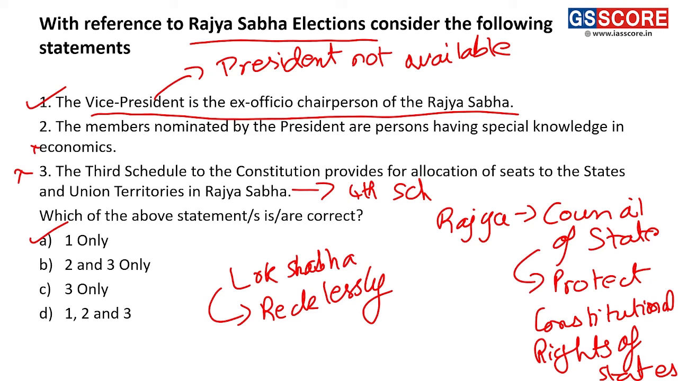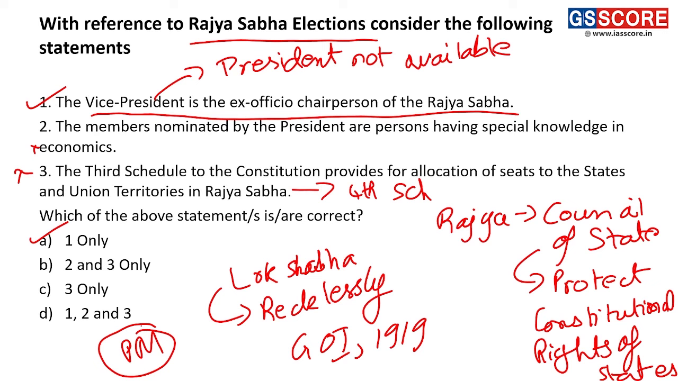The concept of Rajya Sabha originated from the Government of India Act 1919. At that point of time, it was called the Central Legislative Council. After independence, the Central Legislative Council became Rajya Sabha. Can a person from Rajya Sabha become the Prime Minister of India? Yes. A person who is in Rajya Sabha can become Prime Minister or any other minister.